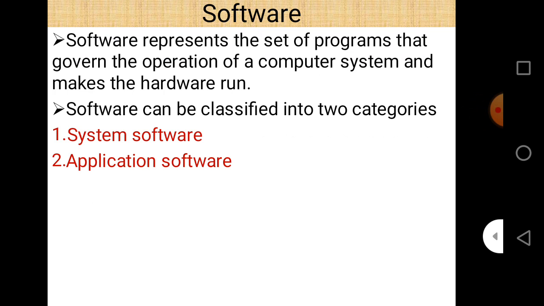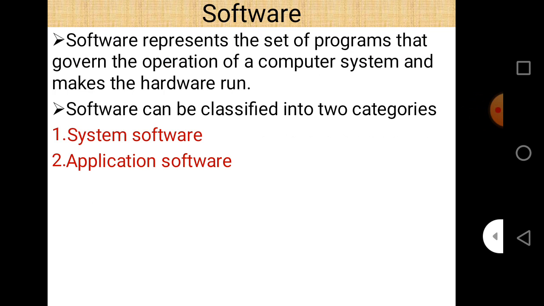So, what is software? Software represents a set of programs that govern the operation of a computer system and make the hardware run. Software can be classified into two basic categories: system software and application software. So these are the two basic categories of software.